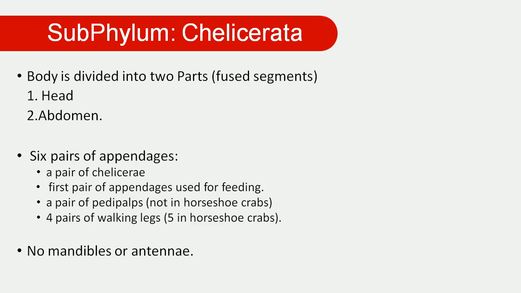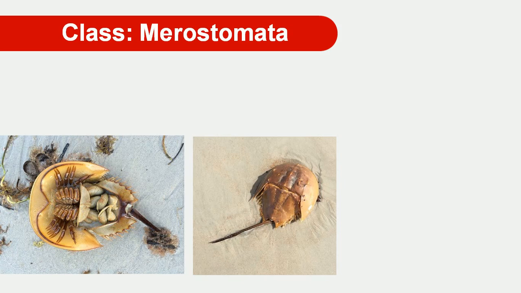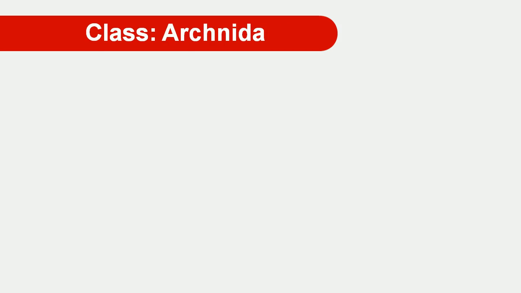In that animal there is no mandible and the antenna is not found. We can look at the structure of class Merostomata. This is a living fossil, the king crab, with genus name Limulus, commonly called the king crab.